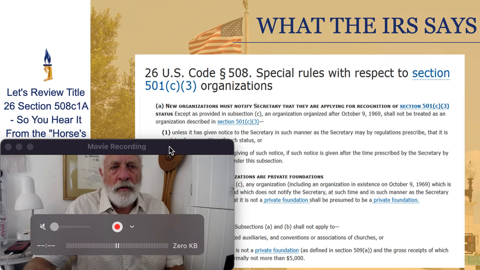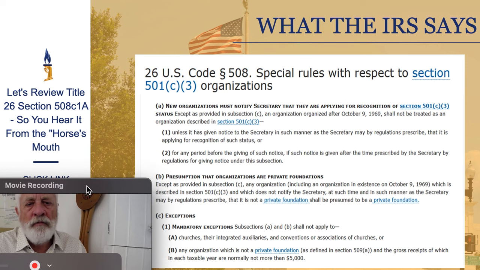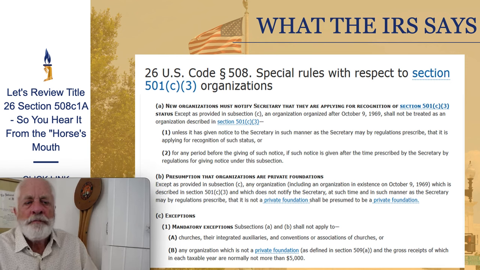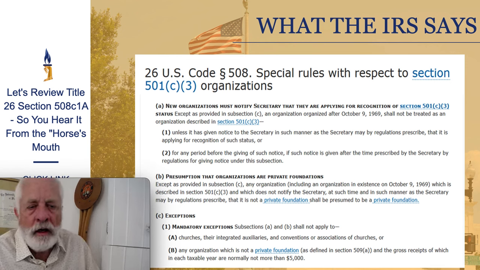I'm kind of in the way, aren't I? Via this clause here, and this bit of language in the tax code. All right, 26 U.S. Code 508, Section 508, special rules with respect to 501c3 organizations.